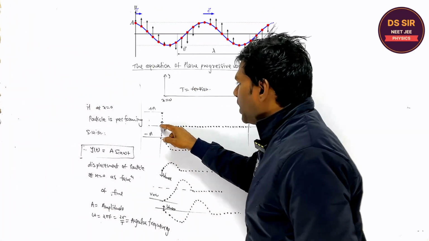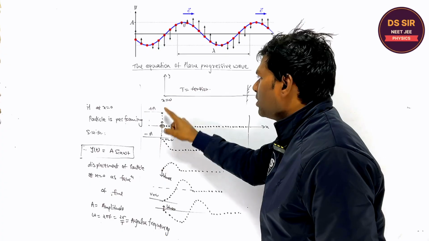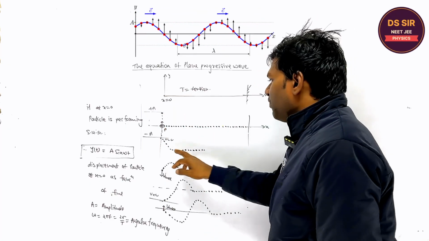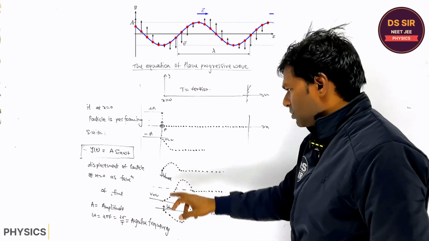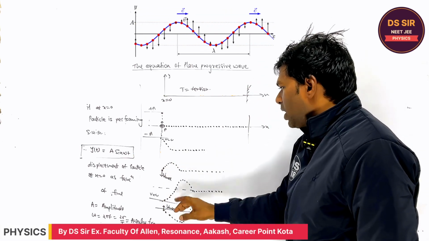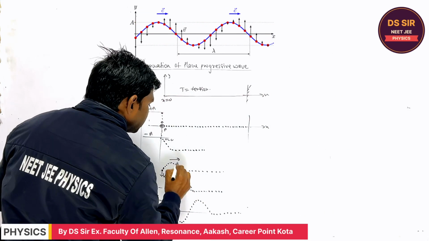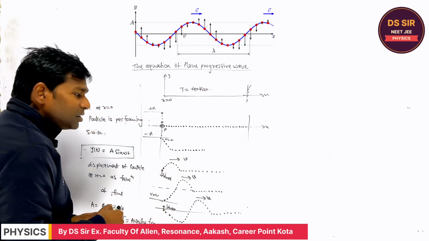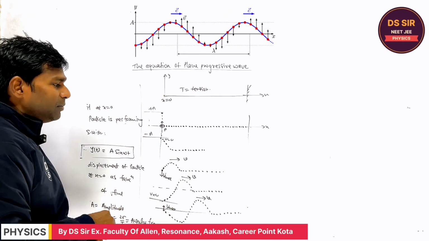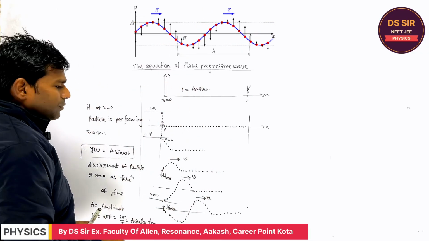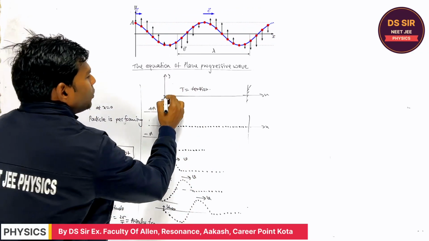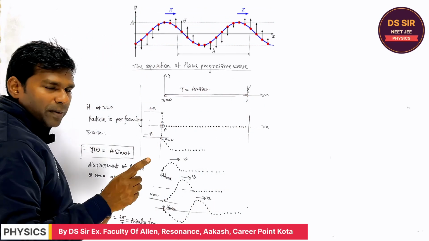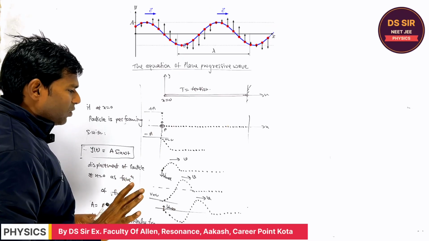Listen one thing. Tell me, if this particle is performing SHM, this particle, this is the string, I am considering this particle. When this disturbance is created at this point, assume that the speed of the wave is v. V is the speed, S-P-E-E-D. Speed means scalar quantity. Speed of the wave depends upon the property of this string, and the property is the elasticity and inertia, you will remember always.